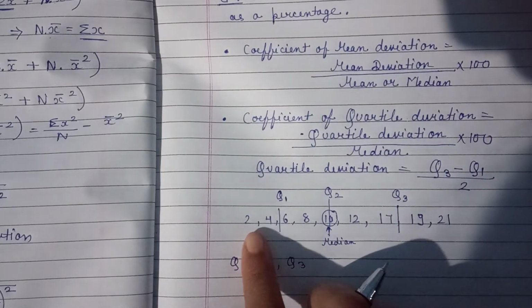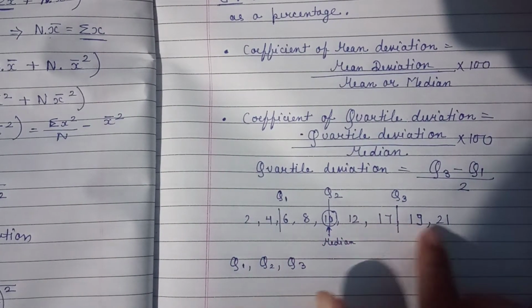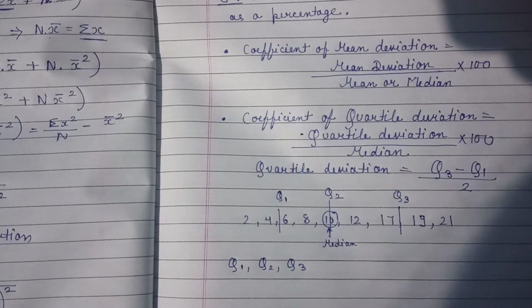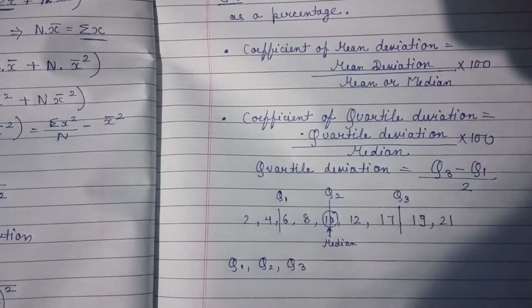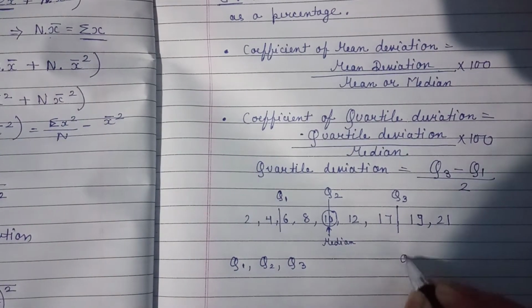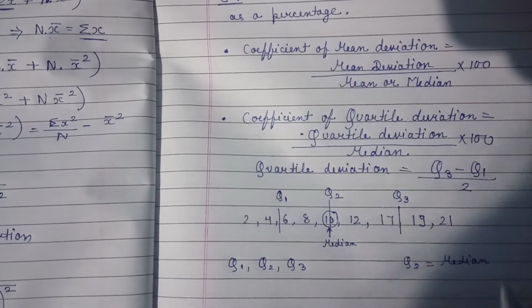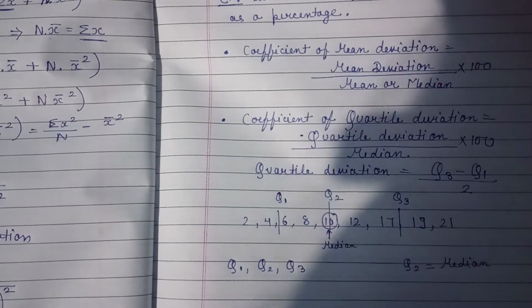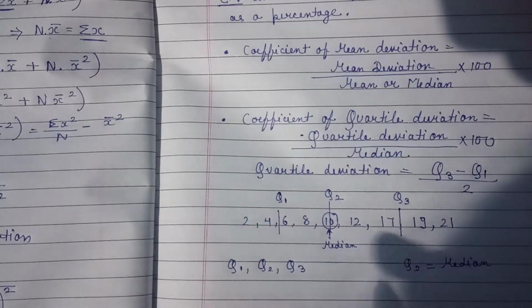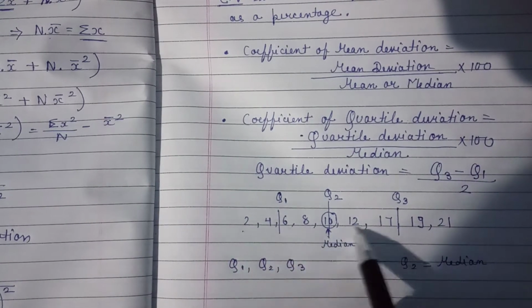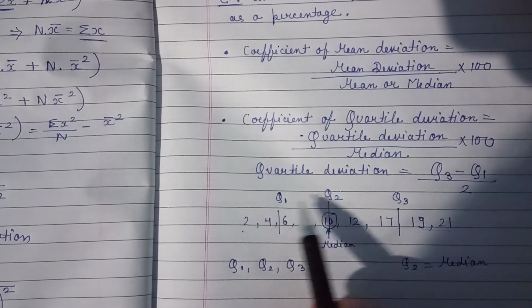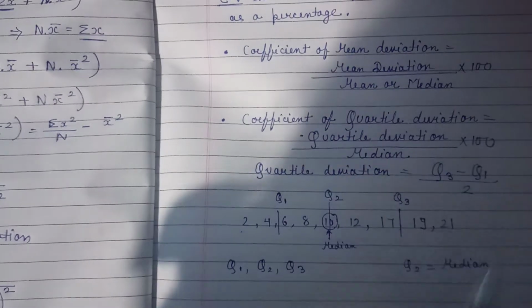If we divide the series into four equal parts, that is known as quartile. It's very simple that Q2 is nothing but the median of that series, because Q2 is the middlemost one. To divide any series into four equal parts, three values are needed, that is Q1, Q2, and Q3.